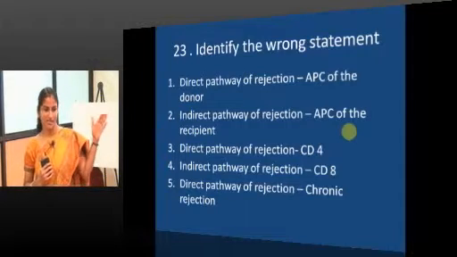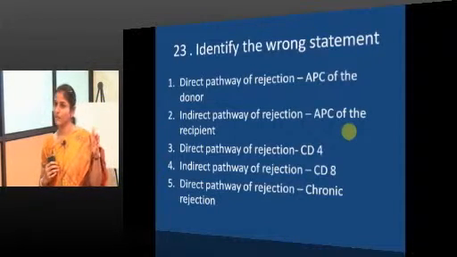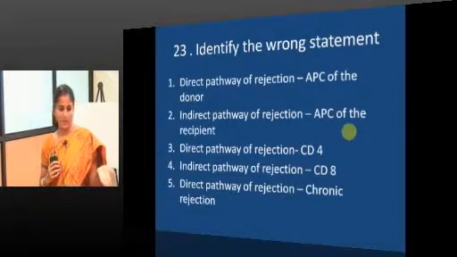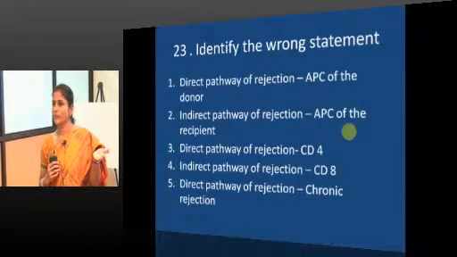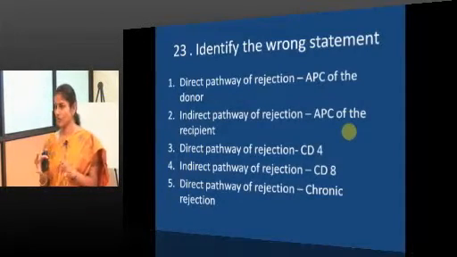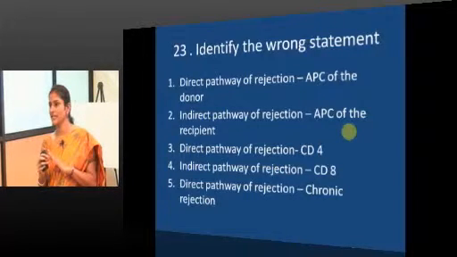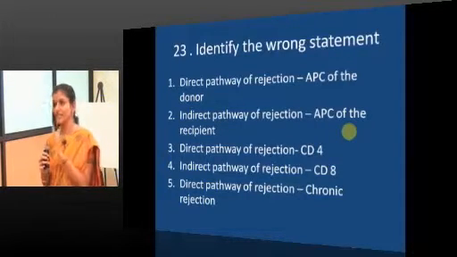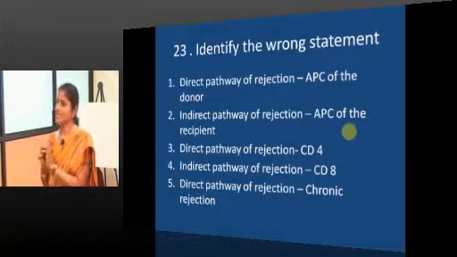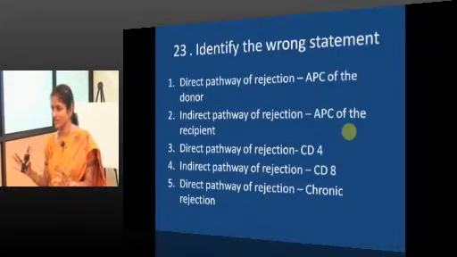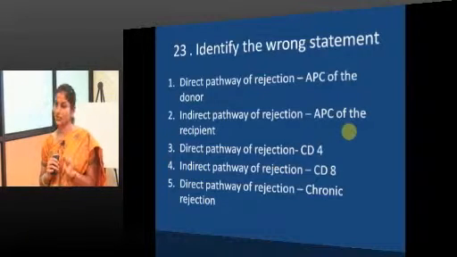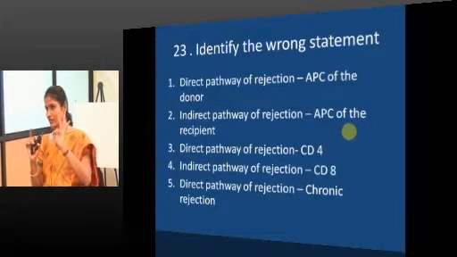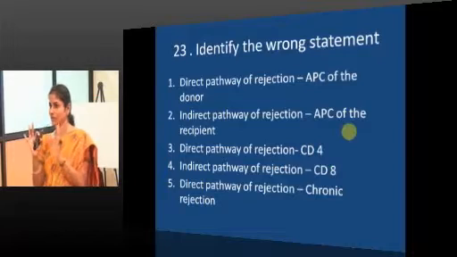Now you have to tell me the answer. Direct pathway of rejection, APC of the donor, correct. Indirect pathway of rejection, APC of the recipient, yes. Direct pathway of rejection, CD4, yes, CD4 is involved, good. Indirect pathway of rejection, CD8? Wrong. Direct pathway CD4, CD8, indirect pathway CD4. CD4 is common for both the pathways. Direct pathway of rejection, chronic rejection? No. Direct pathway, donor APC, dual pathway, acute rejection. Just remember these facts.